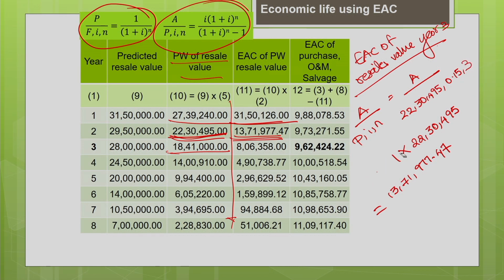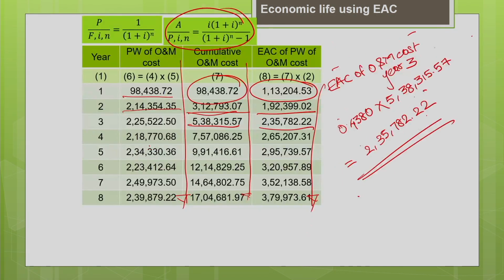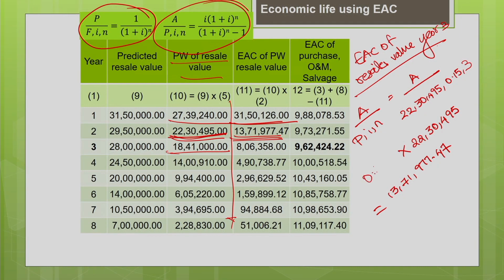Okay. Similarly, for the year 3 you can find it, year 3 it is going to be N equal to 3. Okay. So, here the factor will be different. What is the factor? 0.4380. So, multiply, this is 0.4380. Okay. For the year 3 the present value is different. What is the present value? Present value is 18 lakh 41,000. Okay. So, this gives me the answer as 8 lakh 6,358. So, this is how you have to estimate the equivalent annual cost of resale value for the different years.